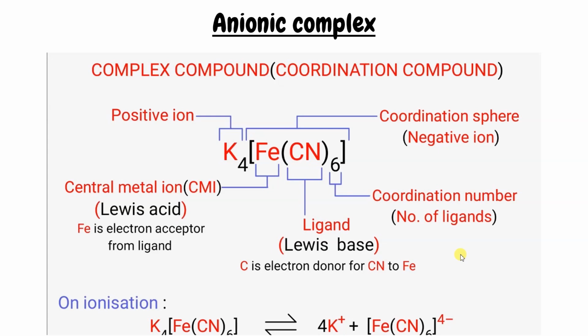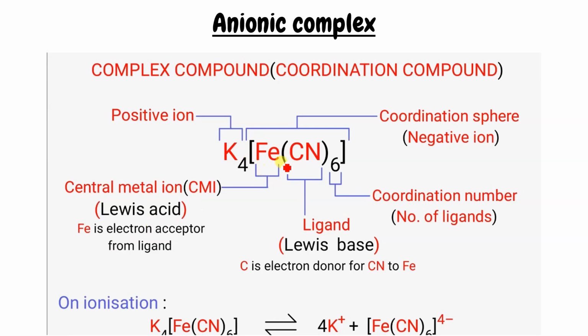Now the anionic complex. A coordination compound that is anionic is going to start with the metal. This metal is a positive ion and then the complex is negative. This big bracket will be called the coordination sphere, and the substance inside the sphere is the coordination entity. This Fe is the central atom, as I told you, and it will act as a Lewis acid. It works like an electron acceptor, so who will give? The donor. The ligands will donate the electron to this metal.